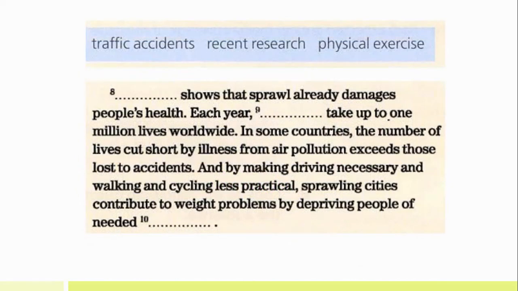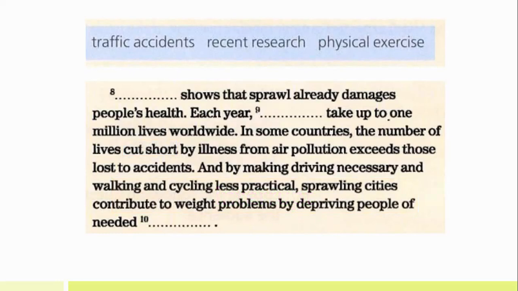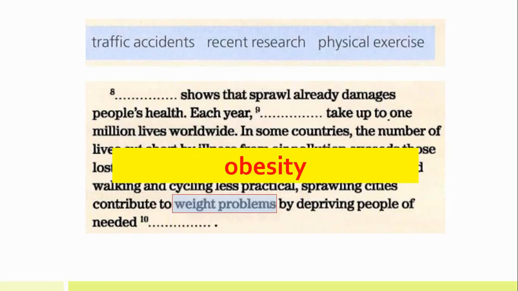Research shows that sprawl already damages people's health. Each year, traffic accidents take up to 1 million lives worldwide. In some countries, the number of lives cut short by illness. Cut short, it's an expression that means interrupt. Cut short by illness from air pollution exceeds those lost to accidents, and by making driving necessary and walking and cycling less practical, sprawling cities contribute to weight problems. Weight problems, in summary, they mean obesity.